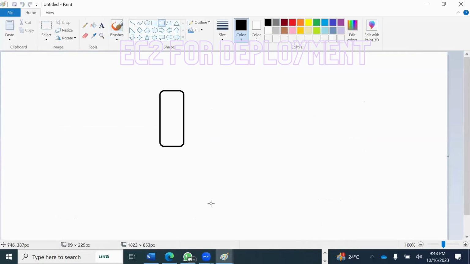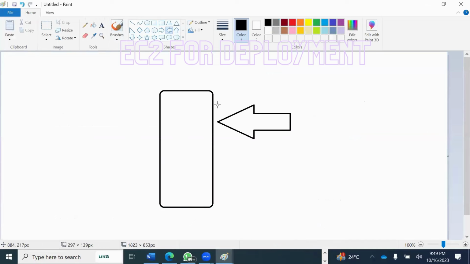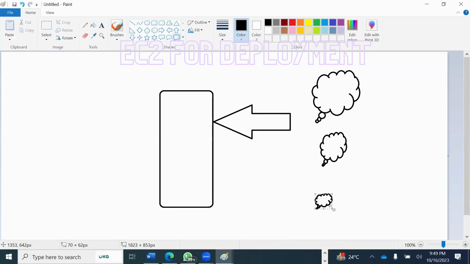So this is my computer, and this is publicly available, right? Anybody can come, any customer, and that customer can be a hacker also. So you are trying to keep a security guard here that is going to block certain requests.